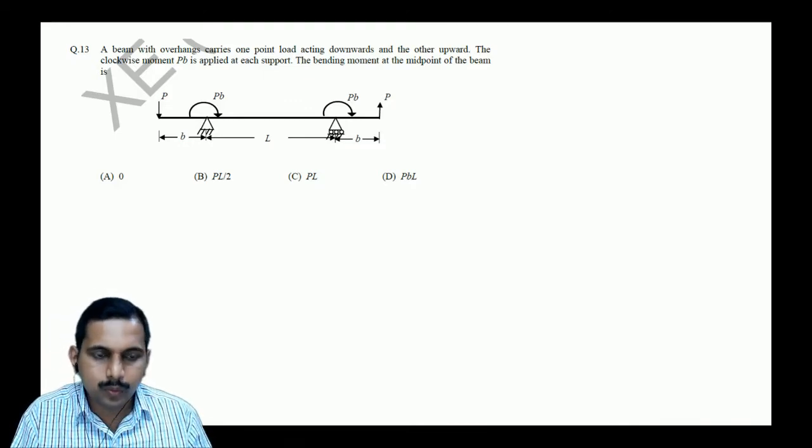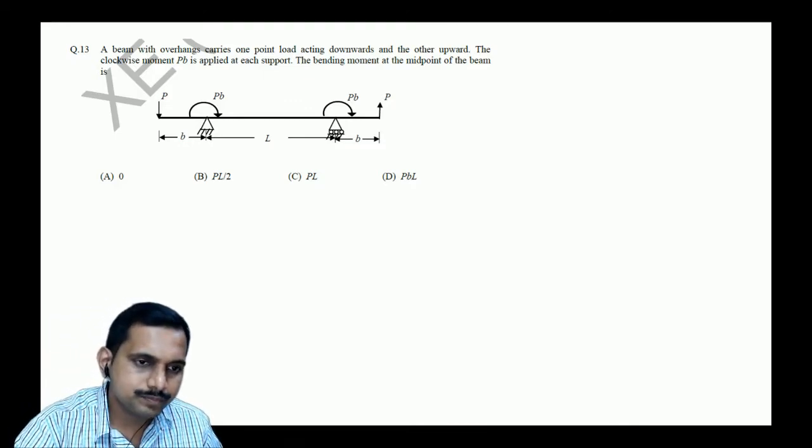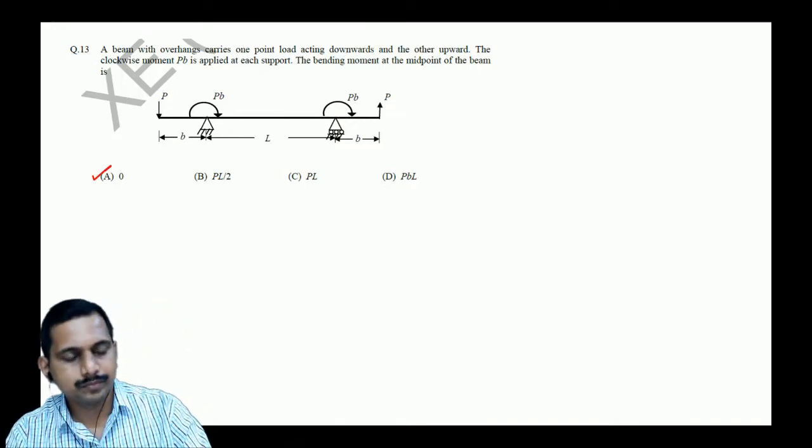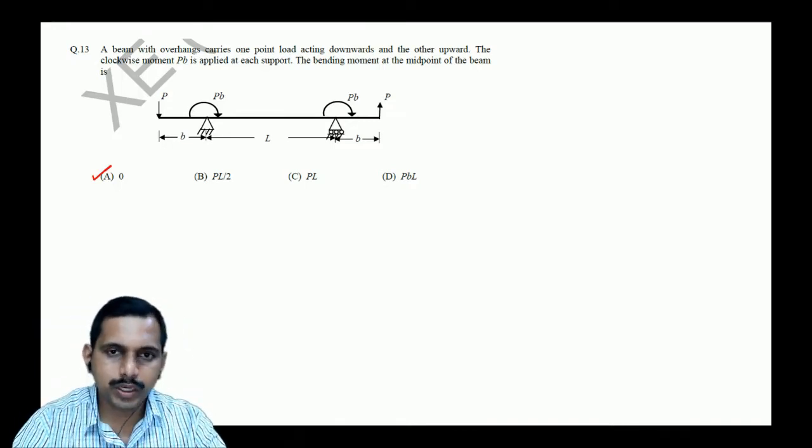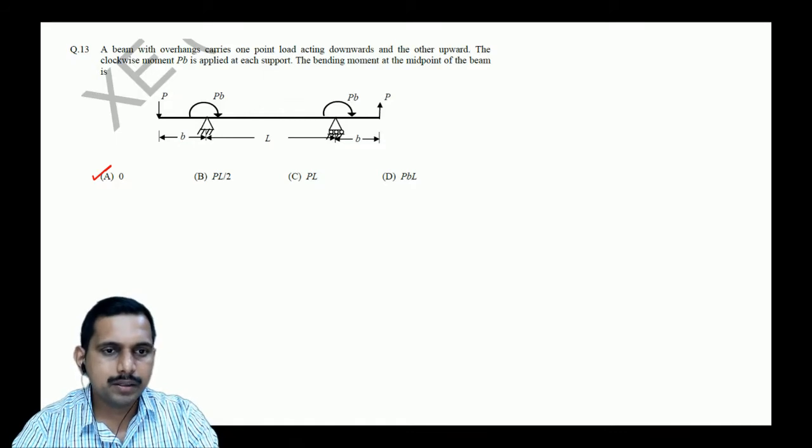Sir, 0. Very good. 0. Others got it? Others try it out. How do we do that? Let us do it. So what is happening? Let us calculate the bending moment first of all. So first we will calculate the reactions. Let us say this is A, this is B. Okay, can you calculate the reaction, students?